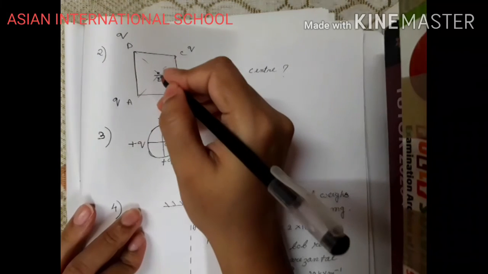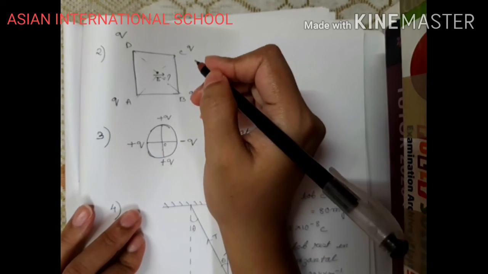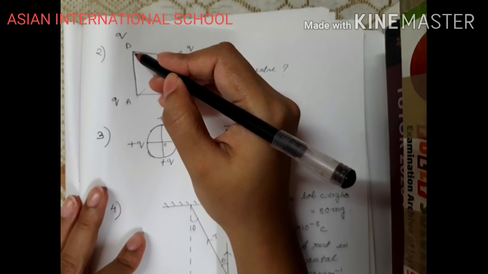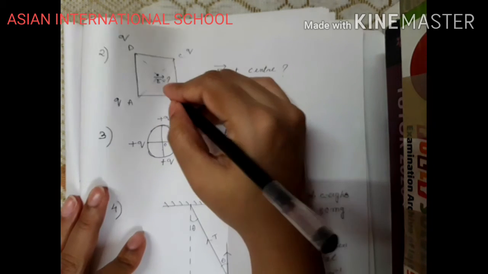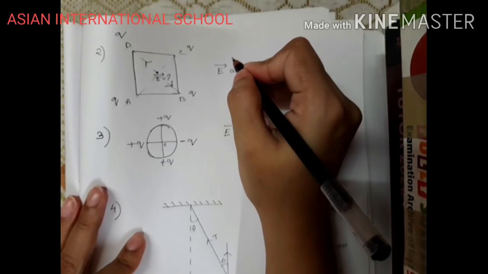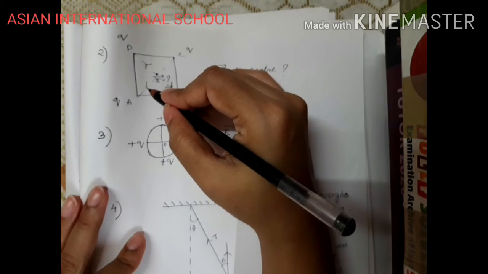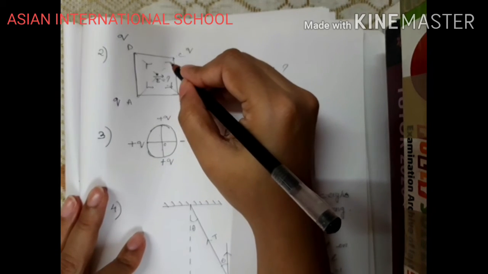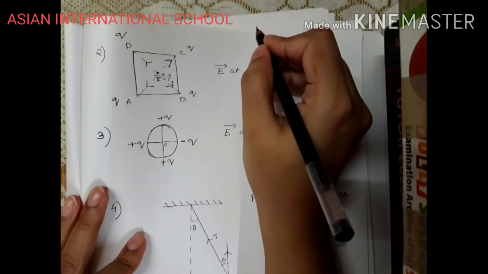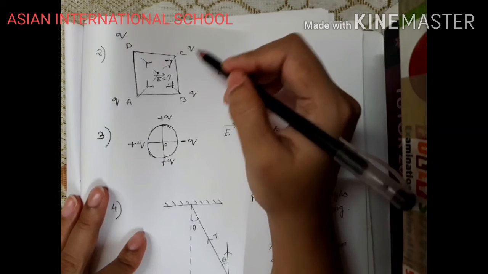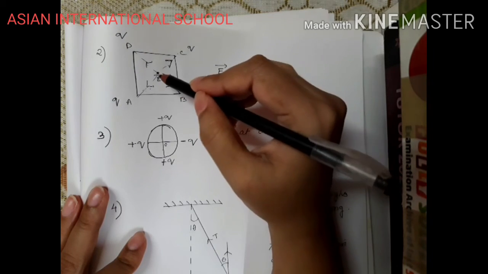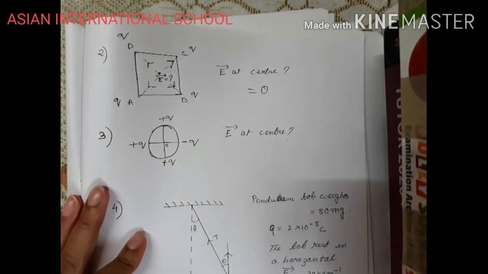Okay, so if you place a positive charge here, what will happen? And suppose if I take it here, what is happening? This q will produce an electric field in this direction. This positive charge q will produce an electric field in this direction. This q will produce an electric field in this direction. This q will produce an electric field in this direction. So they are all cancelling out each other. As for Coulomb's law also, we have seen that the forces got cancelled out. This one cancelling this one, cancelling this one. Hence, the total electric field at the center will be 0, right?